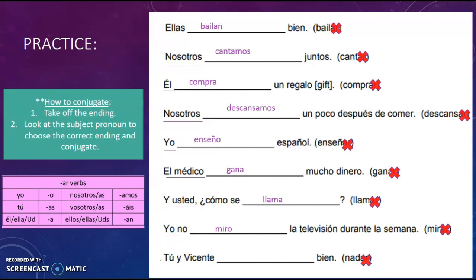So if we look, we know that there's two words for you all. So really this one we have technically two correct answers. For this one, you could say nadan, or you could also say nadáis if you were in Spain. So I just put nadan since we're not in Spain. On the test, it's clear as to which one you'll be doing. So you won't have to think, wait, there's two answers. So it's definitely clear-cut answers on the quiz. But that's it. That's all we do.